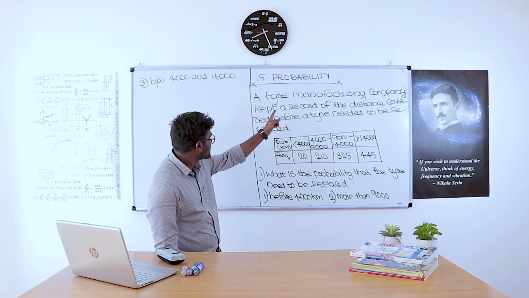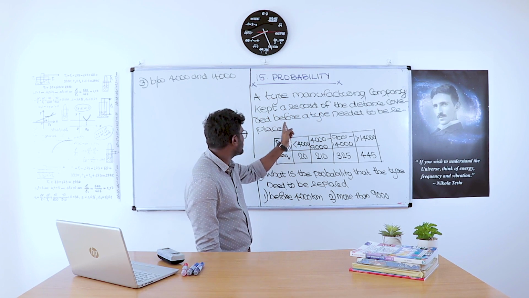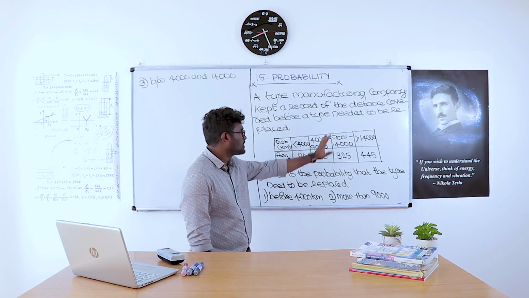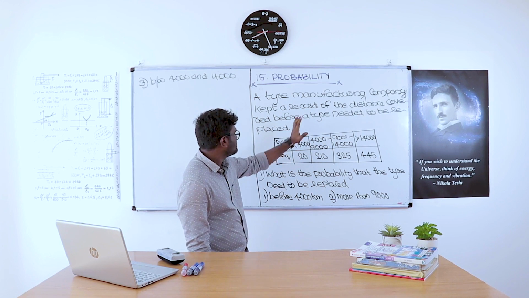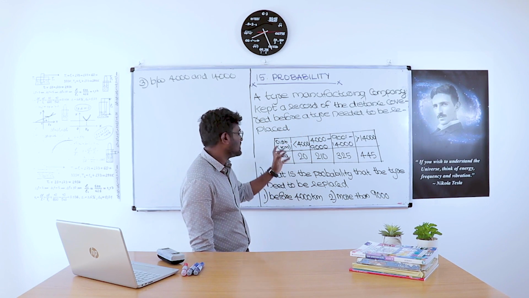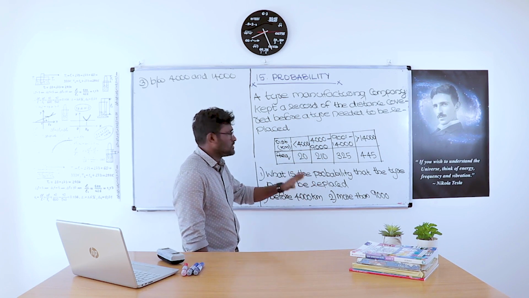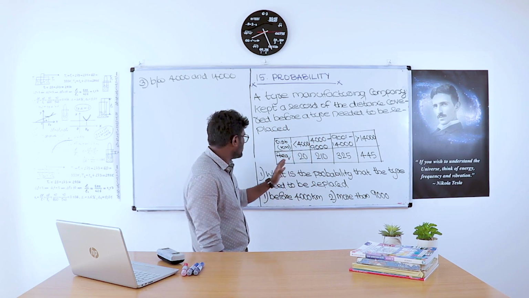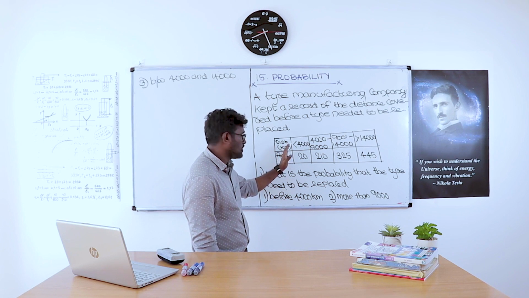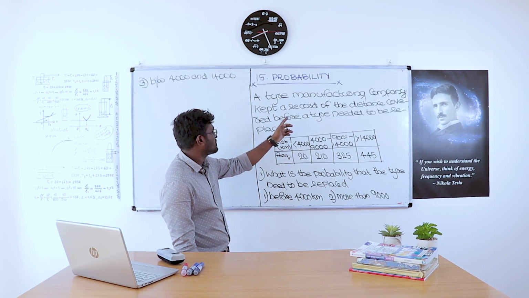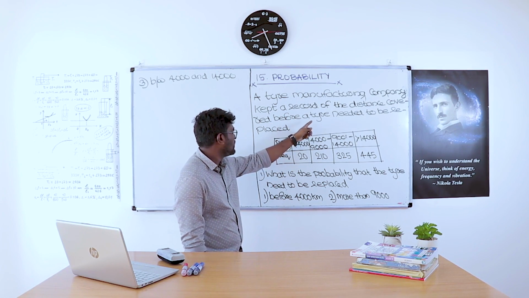A tire manufacturing company kept a record of the distance covered before a tire needed to be replaced. The table shows the data of distance covered versus the number of times the tire needed to be replaced. So this is the data. There is the distance covered in kilometers and the frequency is given.